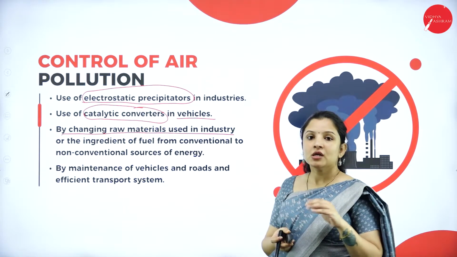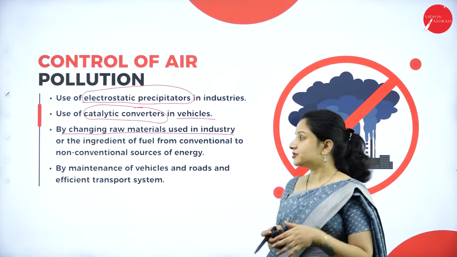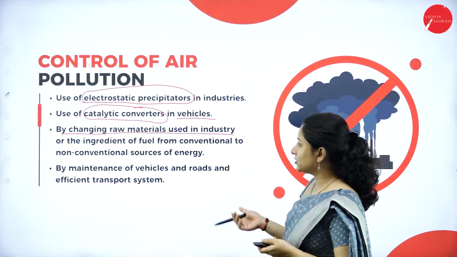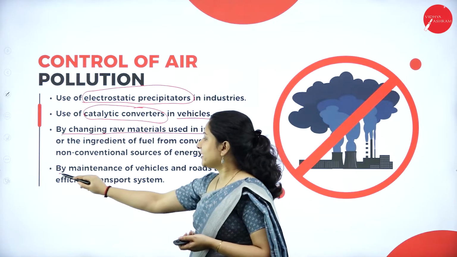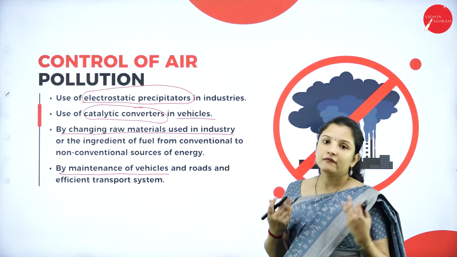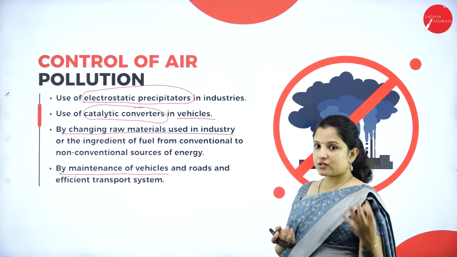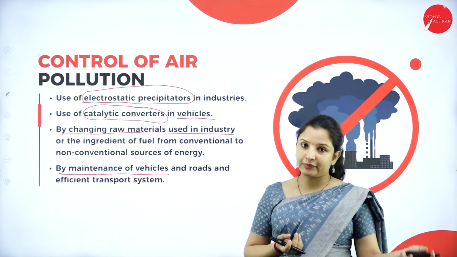So that is one of the ways: instead of using conventional energy sources, it is better to switch to non-conventional sources of energy. That is what it means. And next is the maintenance of vehicles. We may not be able to afford catalytic converters, because the engine that uses unleaded petrol might be costly.